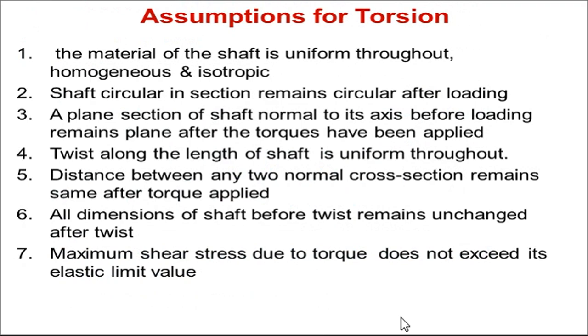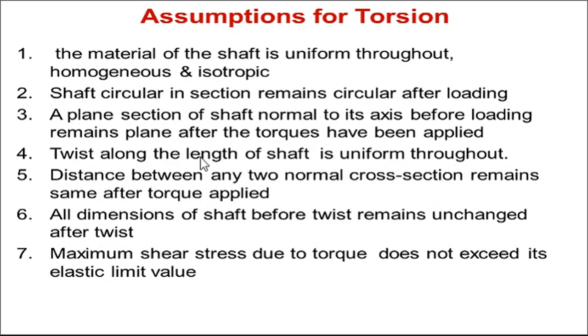Next, the assumptions. For the design of the shaft in torsion, there are some assumptions. These assumptions are related to the material and its properties, which is used for the structural design. The first assumption is that the material of the shaft is uniform or homogeneous and isotropic.